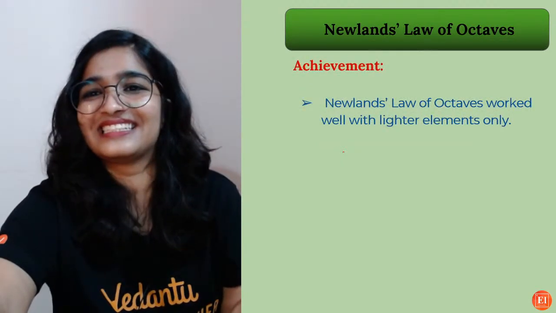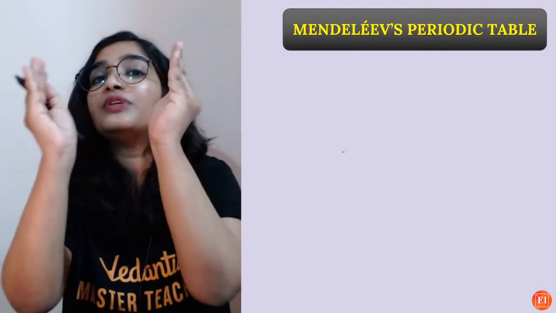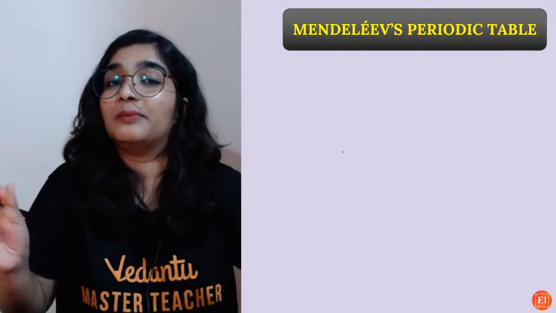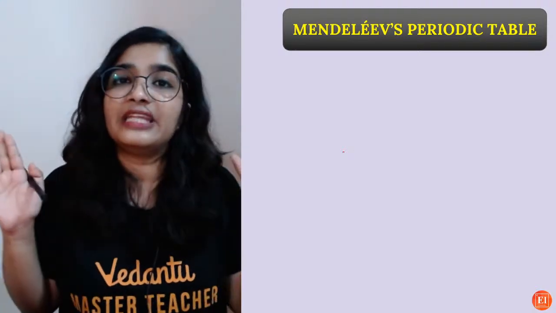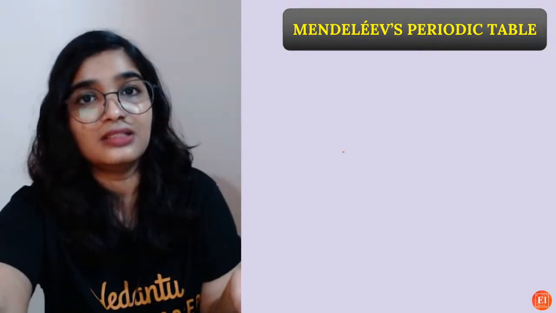Okay. But with the lighter elements, the first 20 elements, up to calcium, his periodic table worked well. So there was repetition in the properties, everything fitted well, but only for the lighter elements. So that is the achievement.